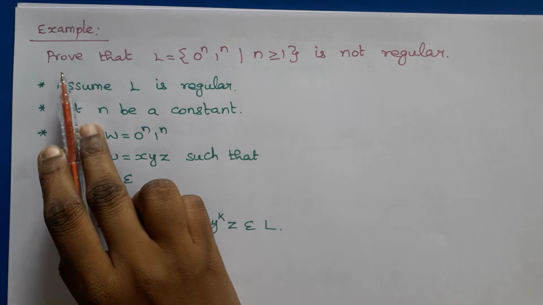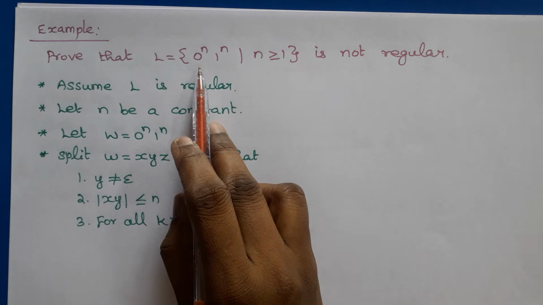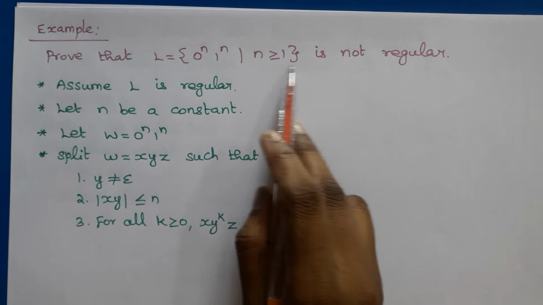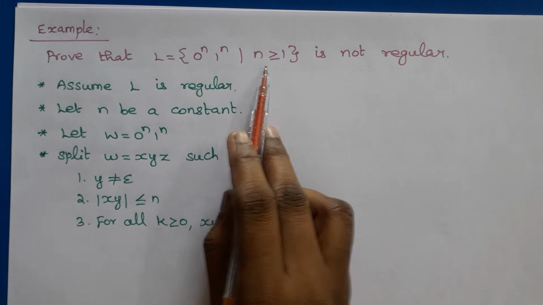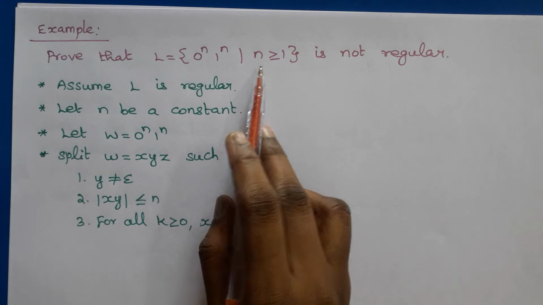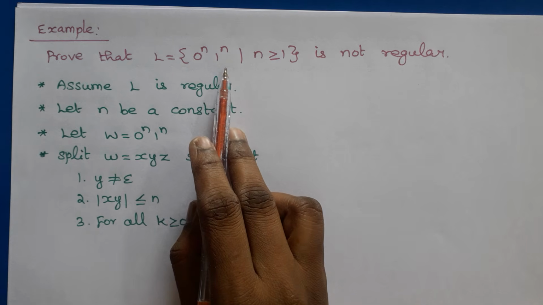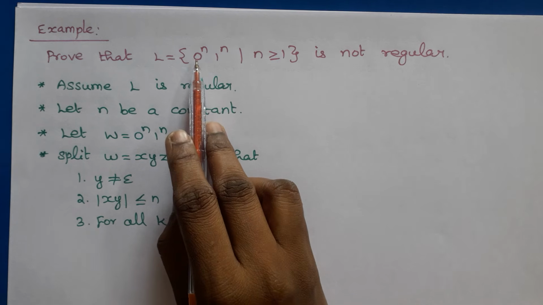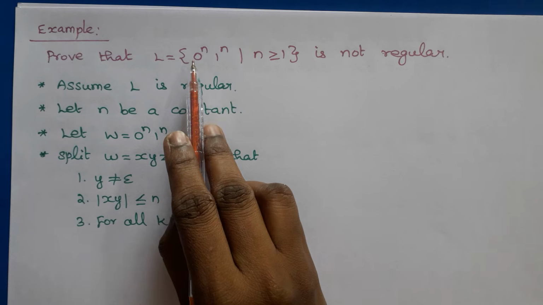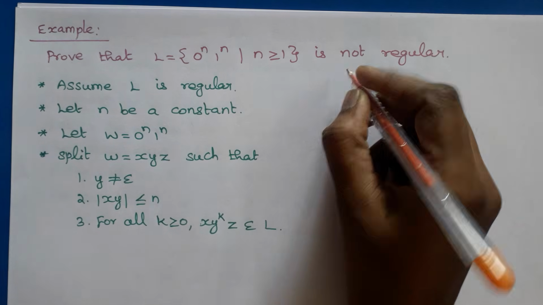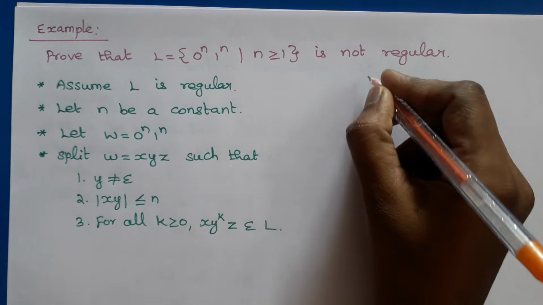So consider this example. Prove that L = {0^n 1^n such that n is greater than or equal to 1} is not regular. Actually, this language is not regular, right? Because we cannot construct a DFA for this language. Here L should accept all strings which have equal number of zeros followed by equal number of ones. Here n is greater than or equal to 1.